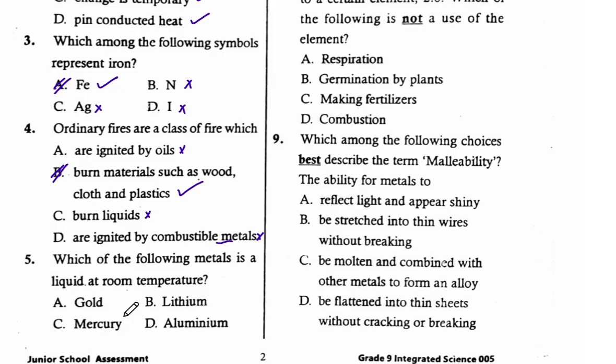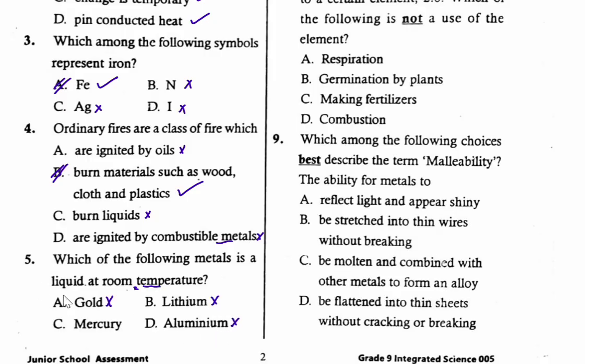Which of the following metals is a liquid at room temperature? Option A, gold, B, lithium, C, mercury, D, aluminium. So which one is a liquid at room temperature? To start with gold, gold is a solid at room temperature. Also lithium is a solid, and aluminium is a solid.